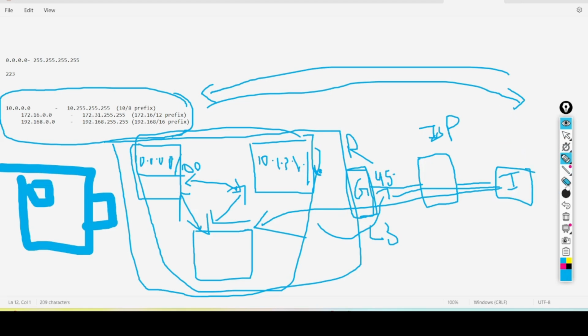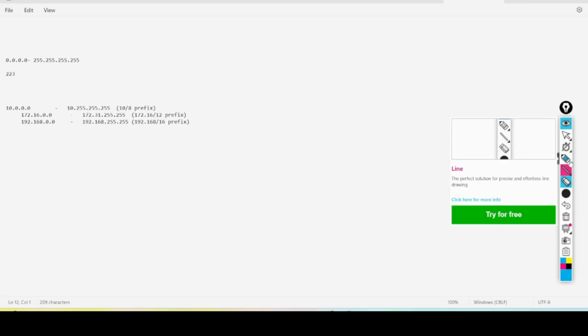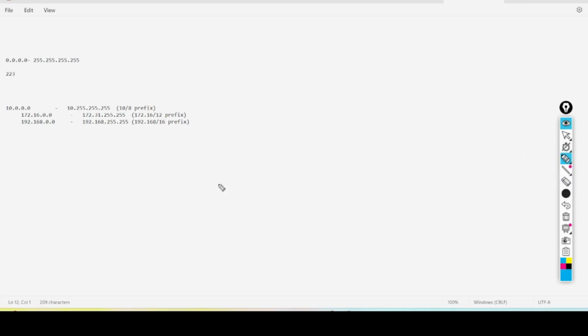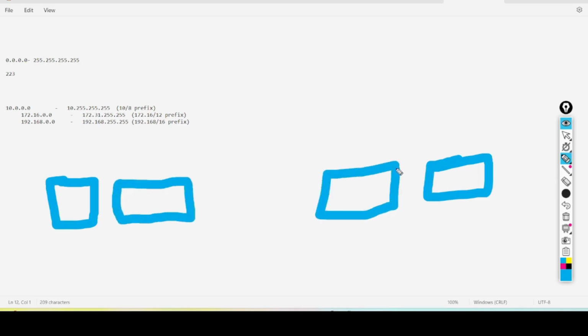So there is no value for the private IP addresses. You might have another doubt: we have a common chatbot for different companies. Now I am going to create a common chatbot. Here this is my office, and here is another office. This is TCS, and you can say this is Infosys. We have one public IP here and one public IP here as well.